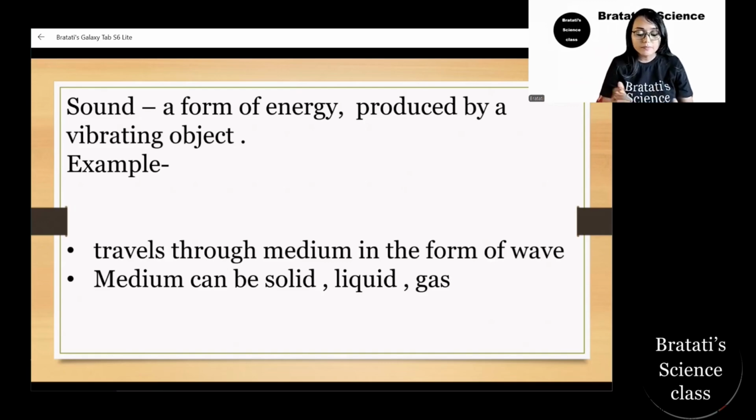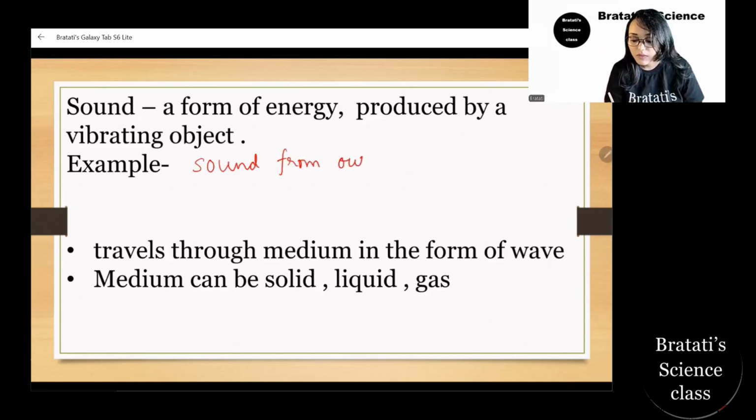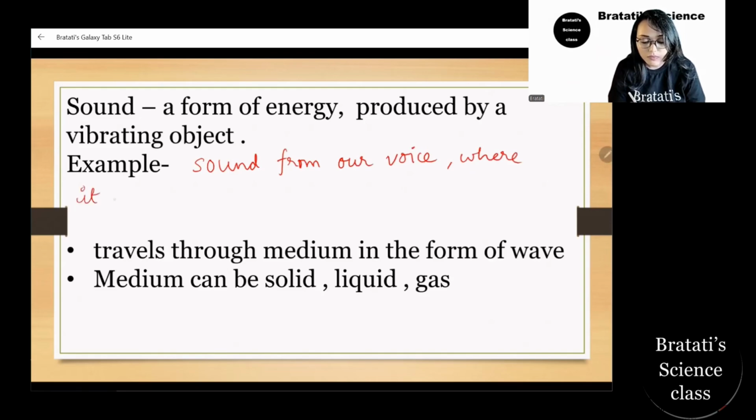So, number one example, the sound from our voice generates from the larynx. The larynx is nothing but the vocal box.